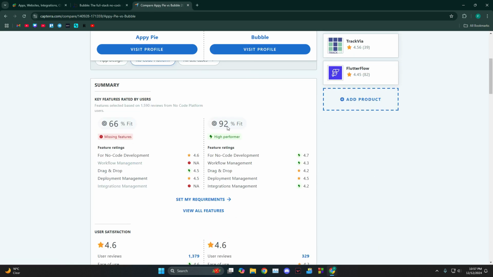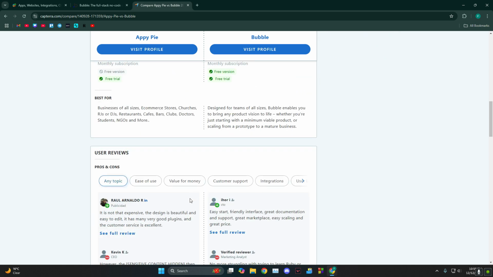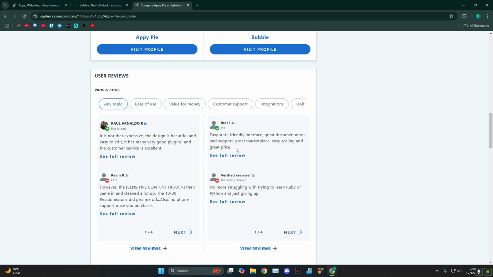As you can see, Bubble is a 92% fit, whereas Appy is a 66% fit because it is missing some features, and those features are workflow management and integrations management. And then if we come down to see a bit of the reviews, for Appy it's not that expensive, designed beautifully. Okay, so in Appy another problem is the resubmission; sometimes the website lags and that might suck.